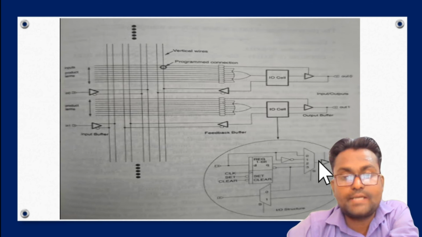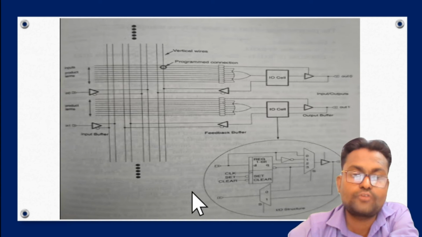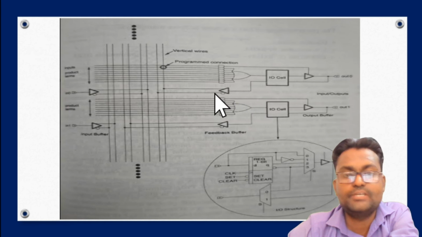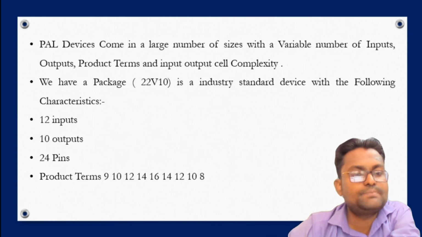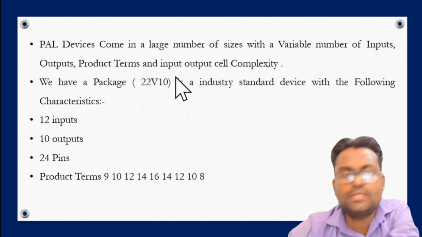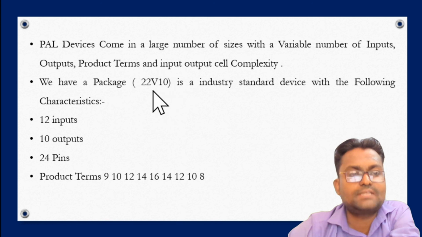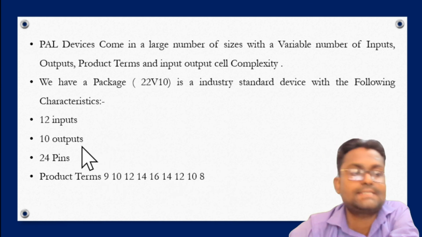What are the elements presented in the output cell? One 4x1 mux is present here, and one 2x1 mux is present here. The output is again provided to the 2x1 mux here for making a feedback path, a feedback element that is introduced here. What is the package name? The package name of this PAL structure is 22V10. What is the meaning of this 10? This 10 represents that the number of outputs of this particular PAL is 10.